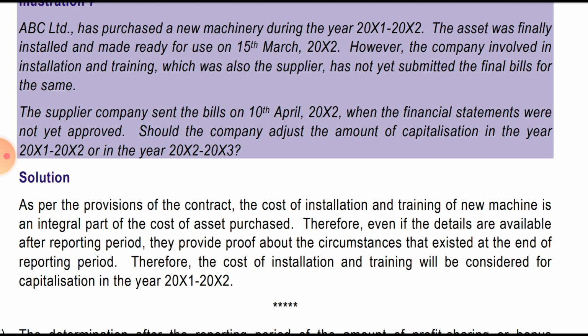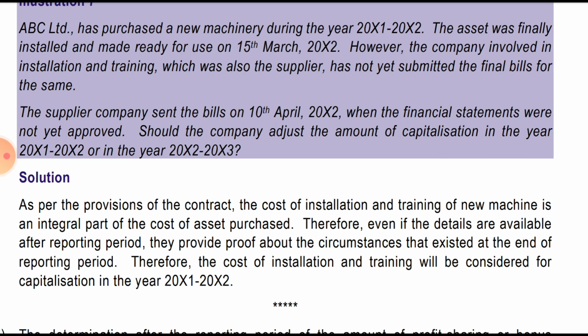As per the provision of the contract, the cost of installation and the training of the new machine is an integral part of the cost of the asset purchased. Therefore, even if the details are available after the reporting period, that provides the proof of the circumstances that existed at the end of the reporting period. Therefore, the cost of the installation and the training will be considered as capitalization for year 1/2.